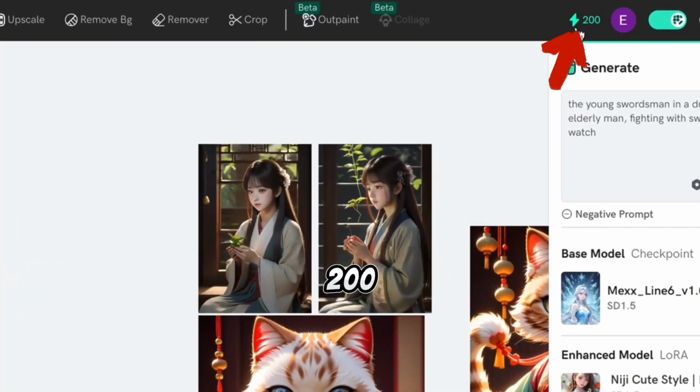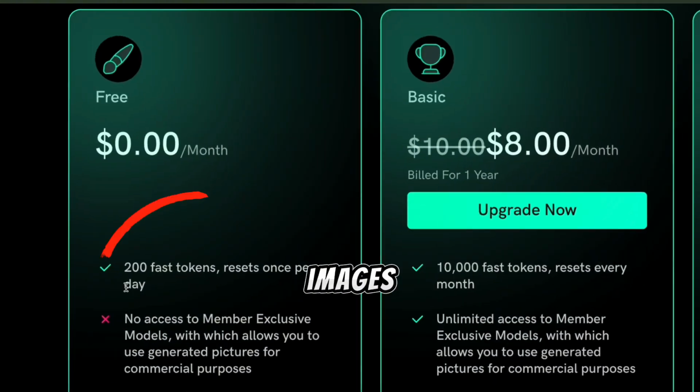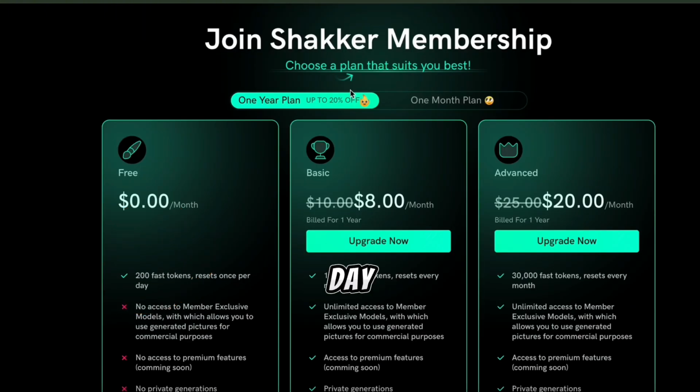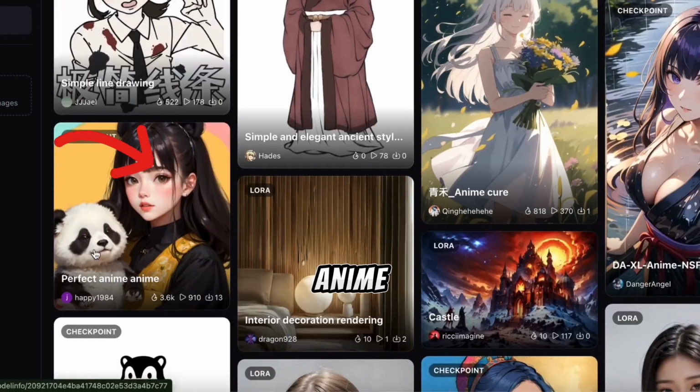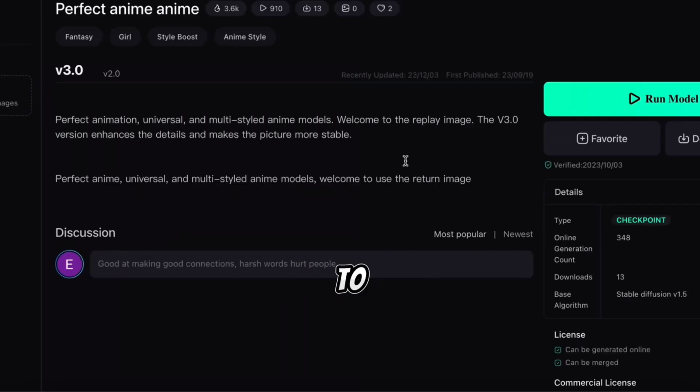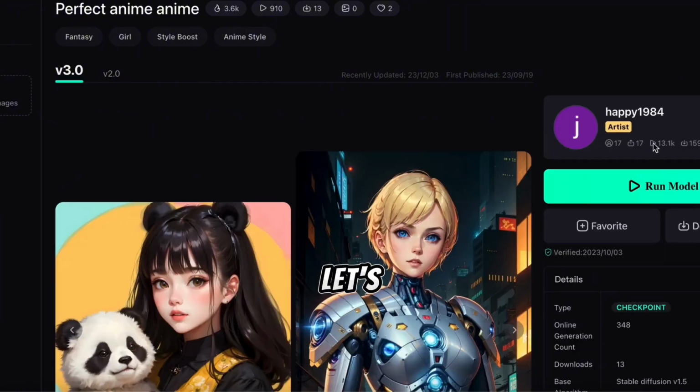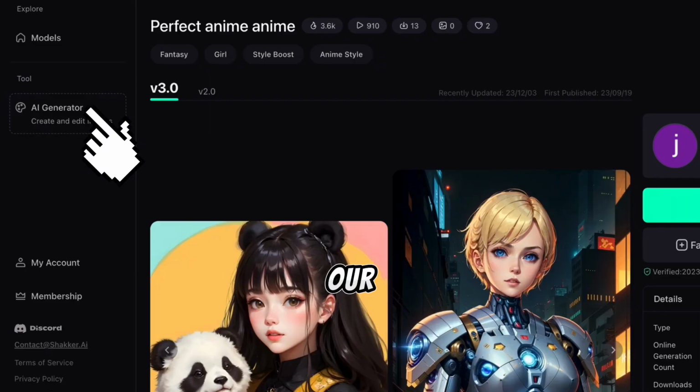You'll receive 200 free tokens daily. With these tokens, you can generate images for your shorts each day. To create our anime images, scroll down and choose an anime image to use as a model, or click on the AI generator to create your own model. Let's select AI generator for our project.